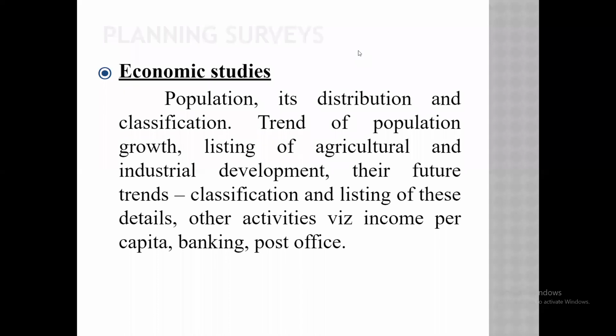Then we also have to see the income per capita, banking, and post office. How do we decide the income per capita? Yearly, how much money they use. On that basis, we can justify the per capita. Then banking, and how many post offices are there.